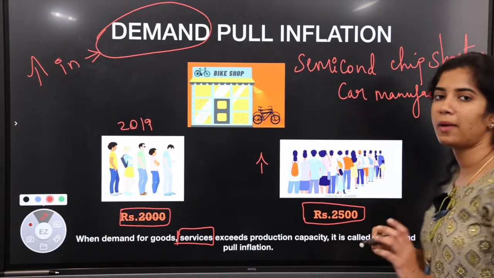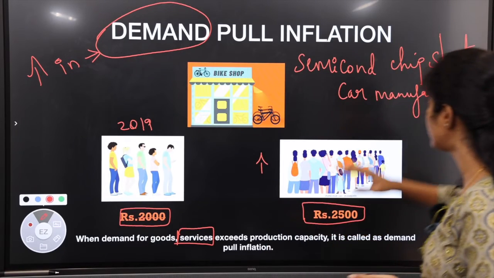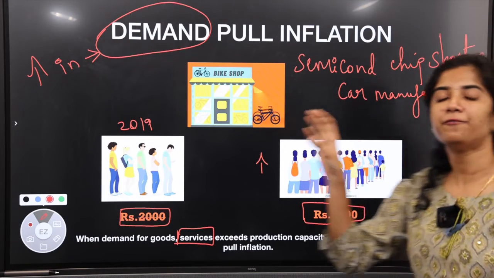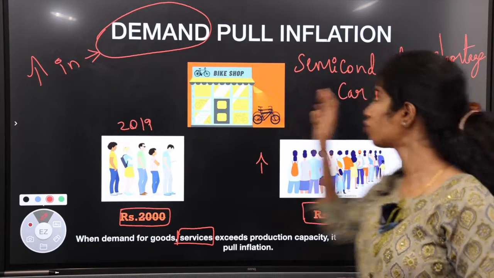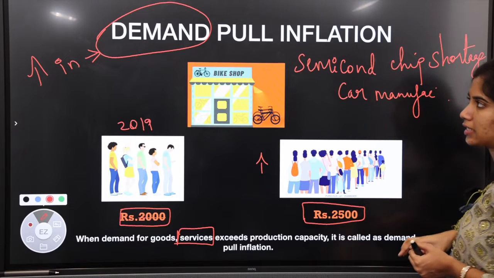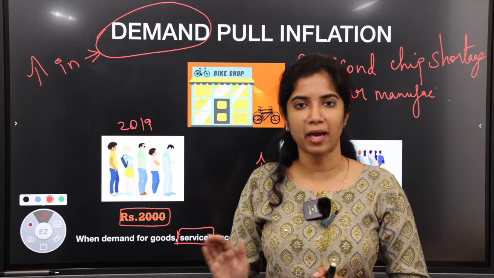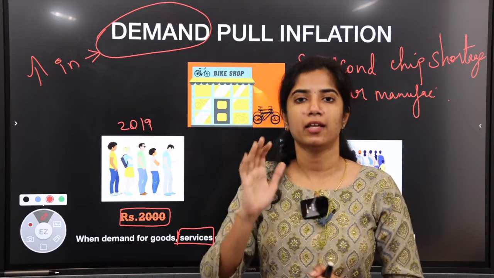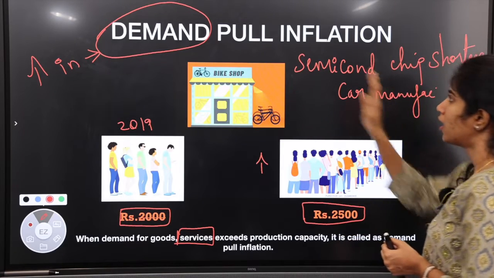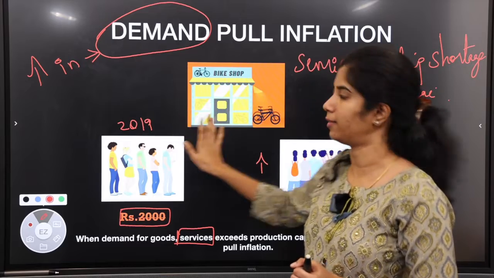This is a raw material required to make a car. If there is a shortage of this and because of that car price is increasing, do you call that demand pull? No, this is not demand pull. That is cost push, that we'll see in detail. This demand pull is only because of increase in demand.